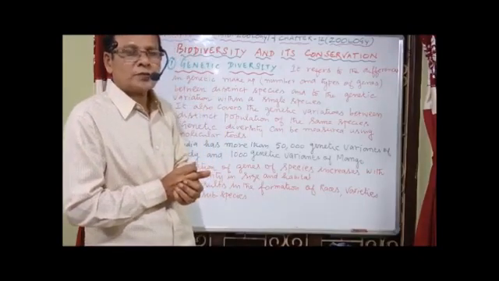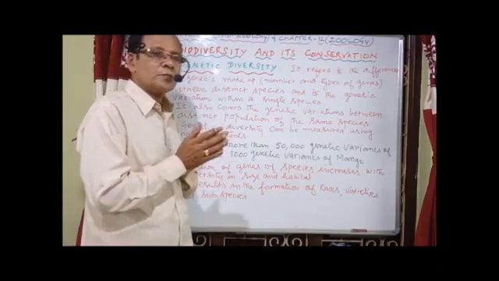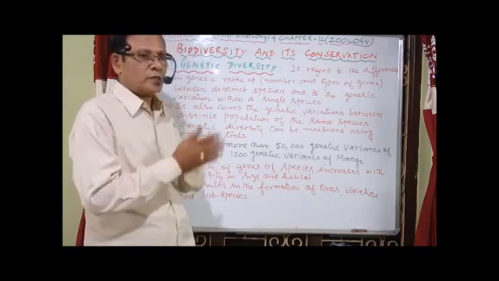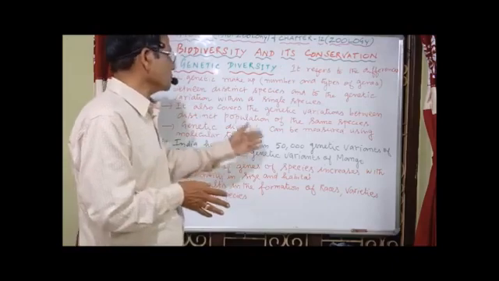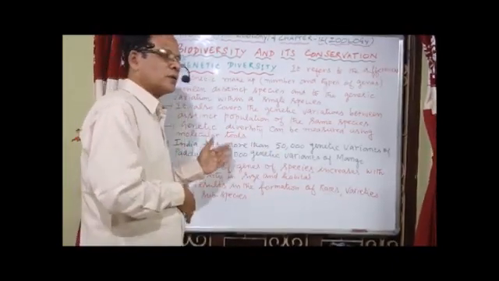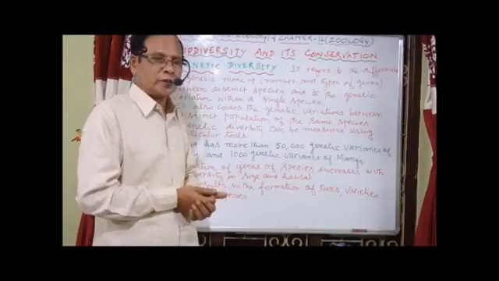For example, in India we have more than 50,000 genetic variants of paddy and 1,000 genetic variants of mango, different varieties.